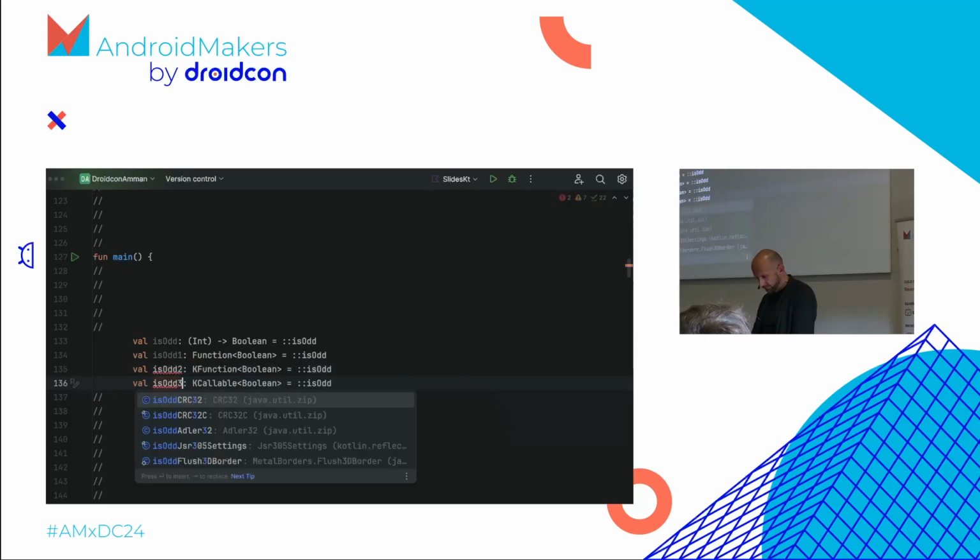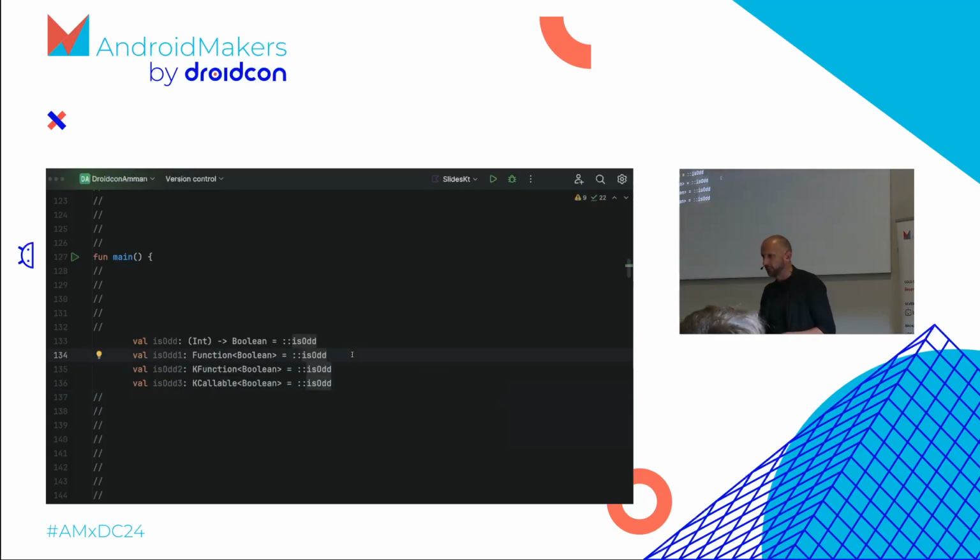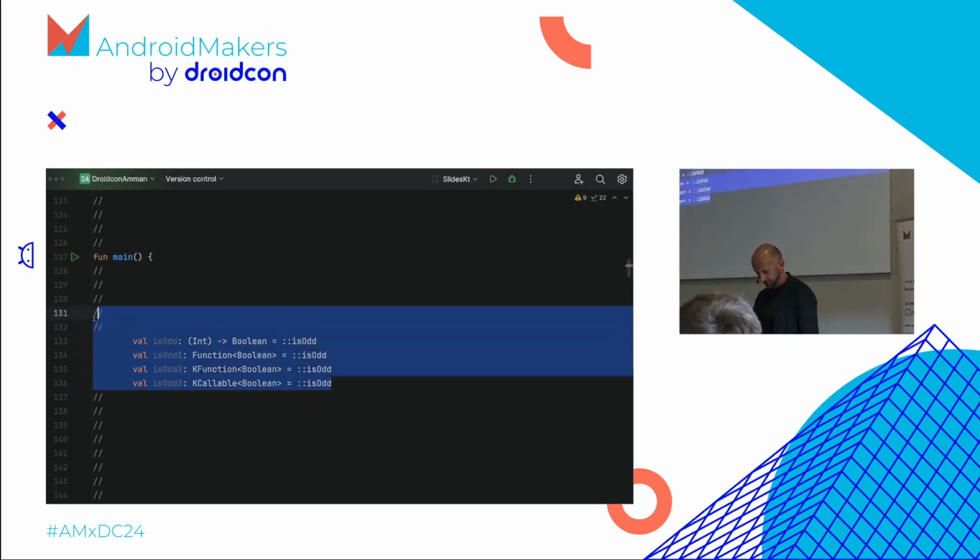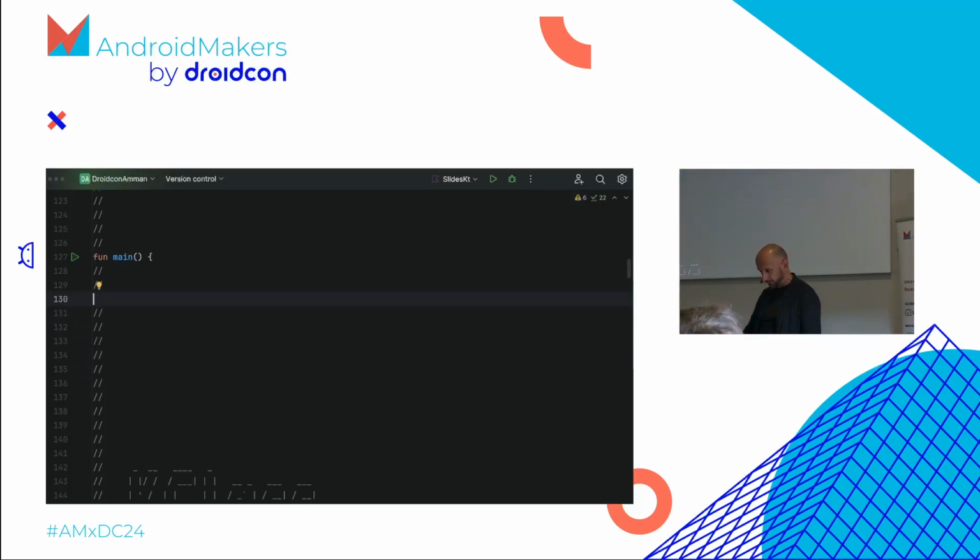Cool. So the same thing we can assign to many different types, and this is where I want to start to show what's behind those. Okay, let's try to make a screenshot before I delete the code. No traces for this detective over here.